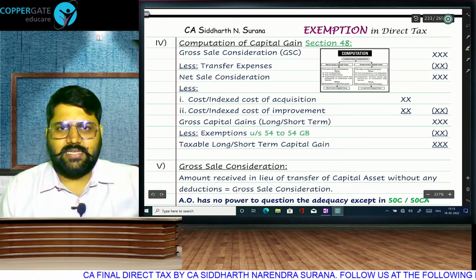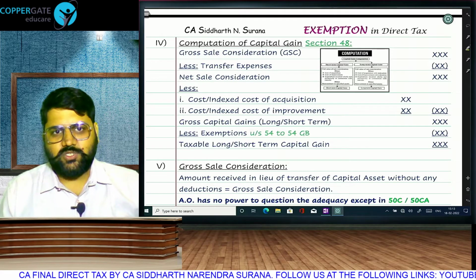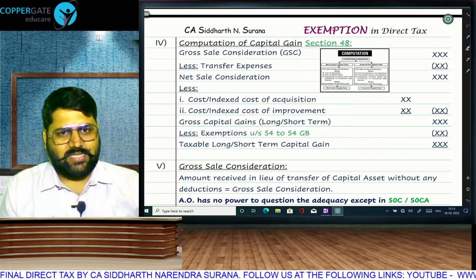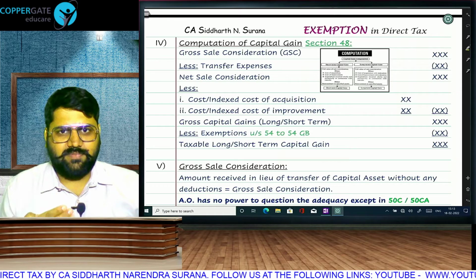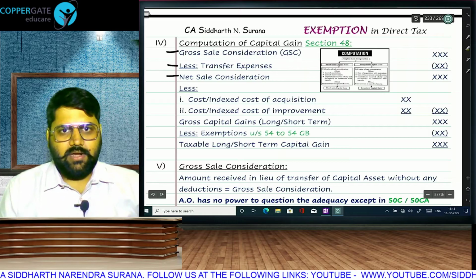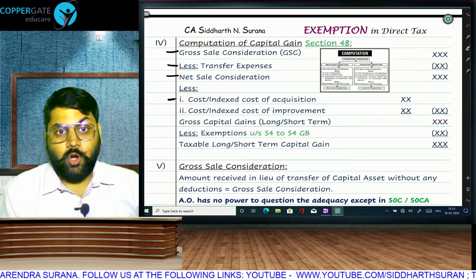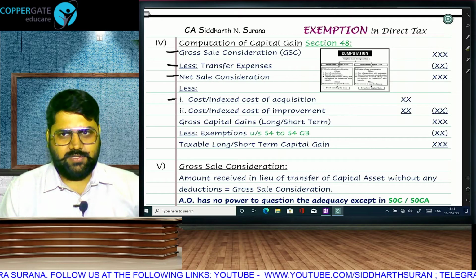Once you know capital asset and taxable transfer, now your task is to compute. Like every head of income, there is going to be a pro forma, except IFOS. For IFOS, there is no format. Just write them one by one. But here, gross sale consideration minus transfer expense will give us net sale consideration, from which we will subtract cost of acquisition. If long term and not falling in an exception, then index the cost of acquisition.